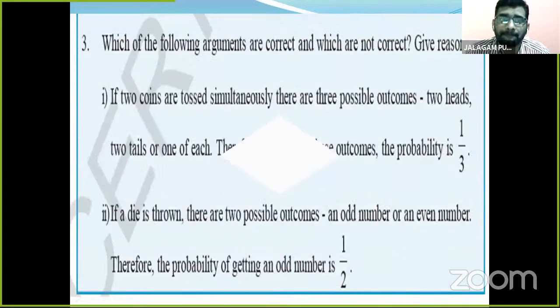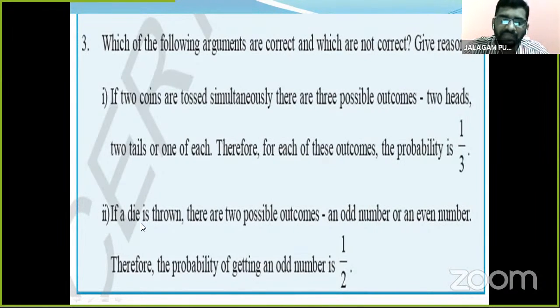Next, which of the following arguments are correct and which are not correct? Give reasons. If two coins are tossed simultaneously, there are three possible outcomes: two heads, two tails, or one of each. Therefore, for each of these outcomes, the probability is 1 by 3. Is it true? If two coins are tossed, children, how many possible outcomes? Try. Okay, children, discuss with your friends. Is it true or not?